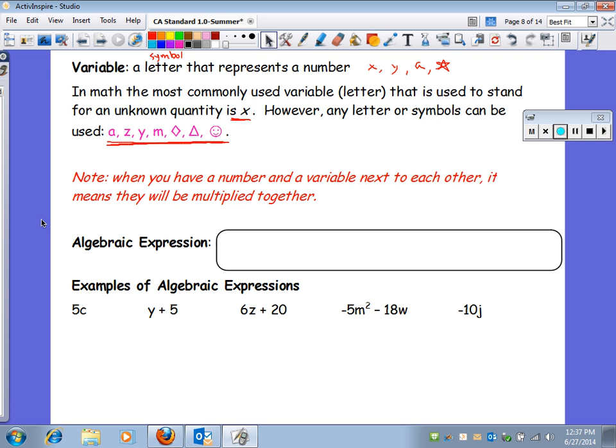When you have a number and a variable next to each other, it means that they will be multiplied together.